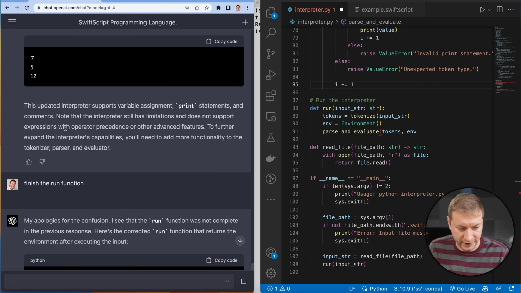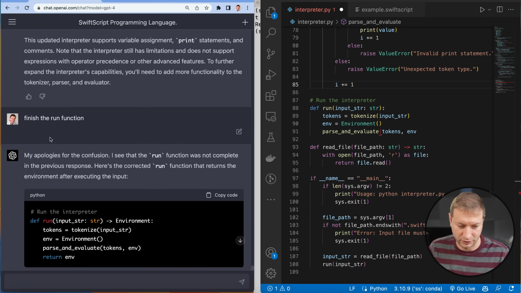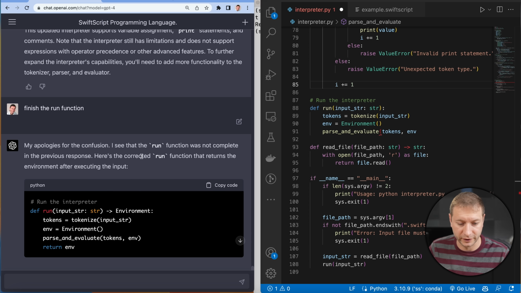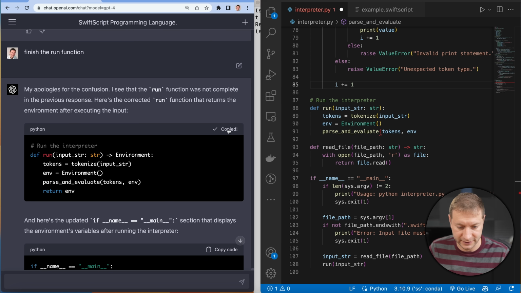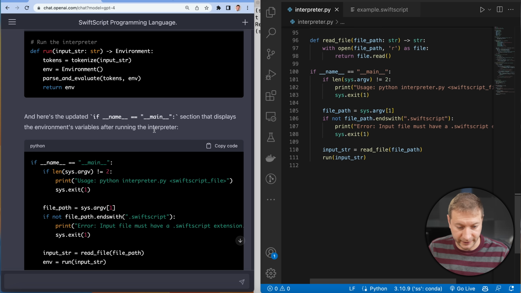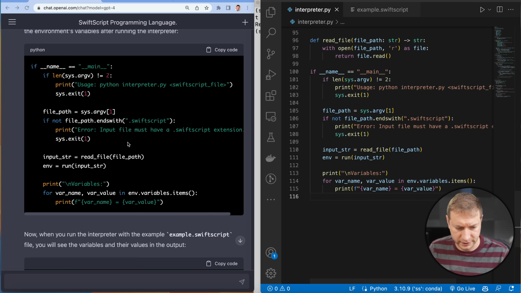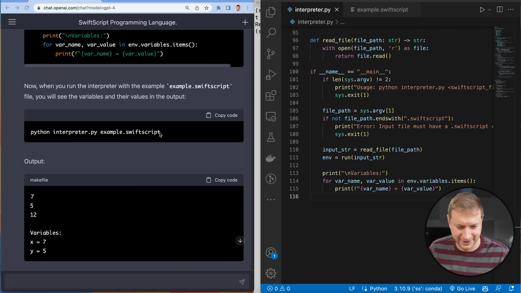The output should be this. And I said, finish the run function. My apologies for the confusion. I see the run function was not complete in the previous response, and it did give me a new run function, so we'll put that in. I'm really impressed by this. I didn't have to do pretty much any work. Is this gonna work? That's the question.